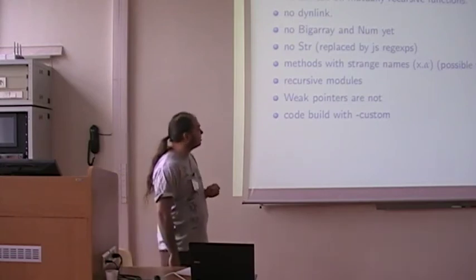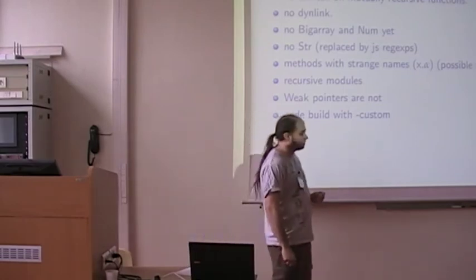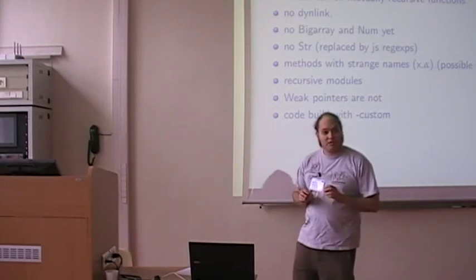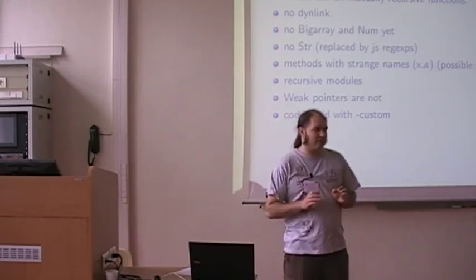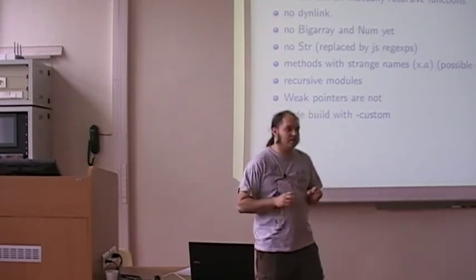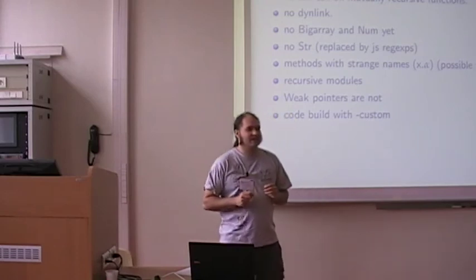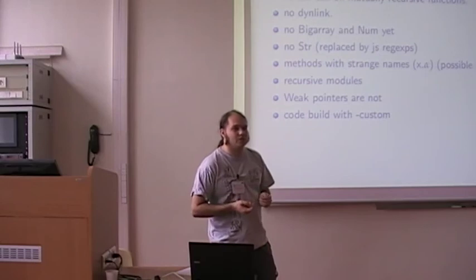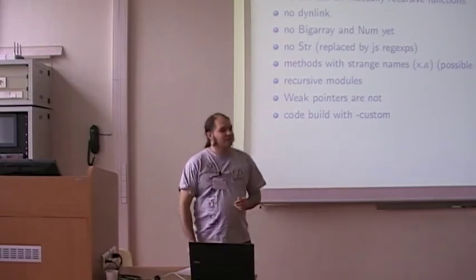There is also a problem with methods with strange names. For instance, in JavaScript you can do almost anything you want with Unicode in the method name. It's quite a problem in OCaml since, of course, your code must be in Latin-1.